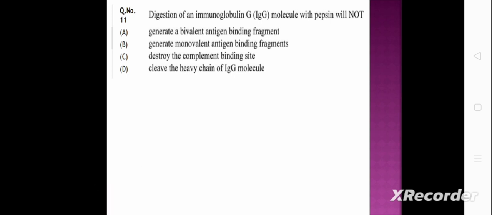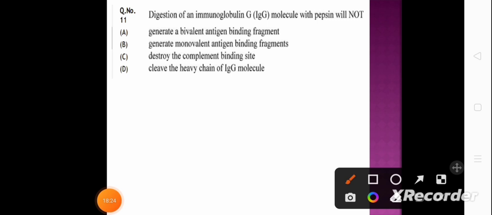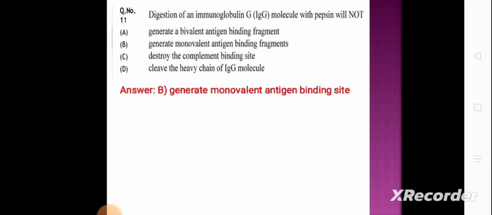Here you have to choose the incorrect option, because in the question it is mentioned that digestion of immunoglobulin G molecule with pepsin will not. So the answer will be B, generate monovalent antigen binding fragments.